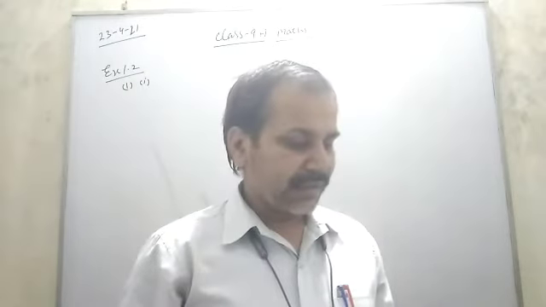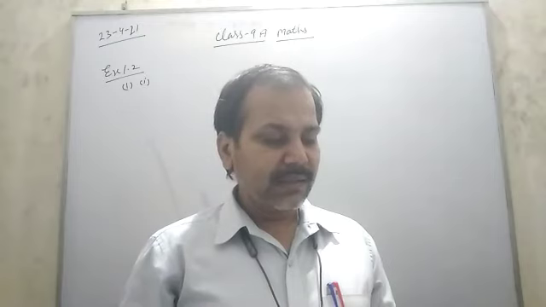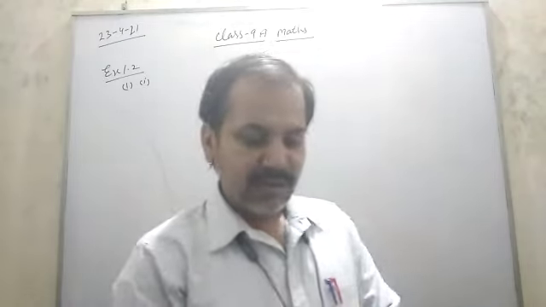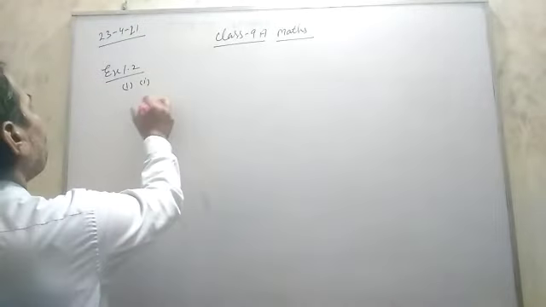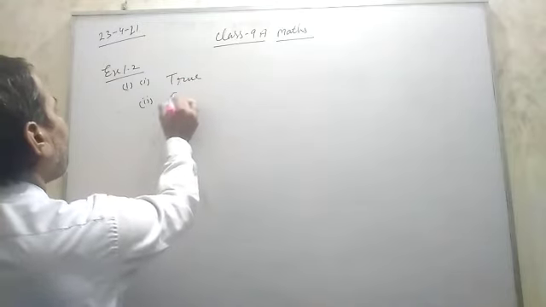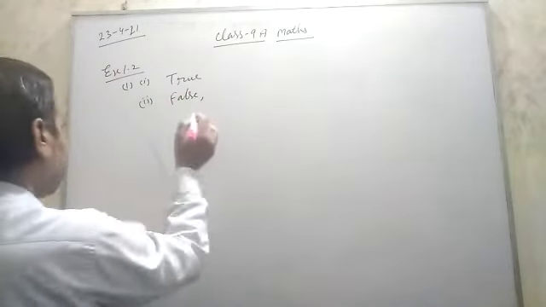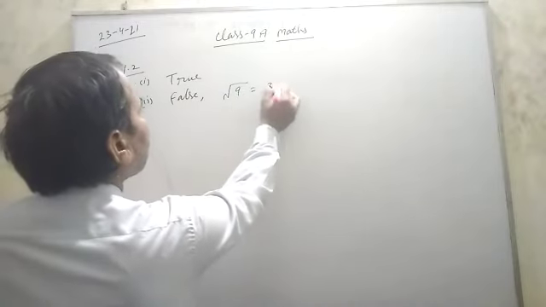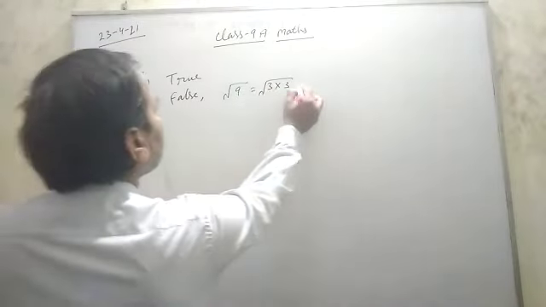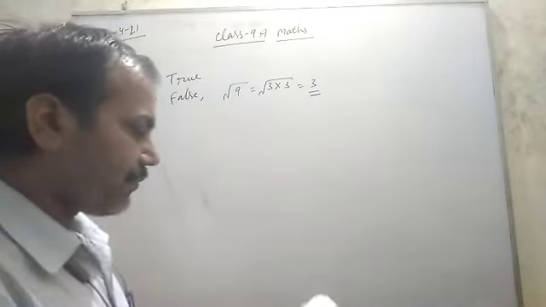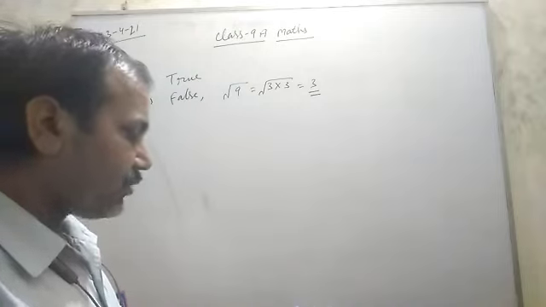Okay. Second one, every point on the number line is of the form root m, where m is a natural number. So it is not true always. Okay. So first one true and second one false, means it is not always true, because under root 9. So under root 9 will not be of the form under root m, where m is a natural number.